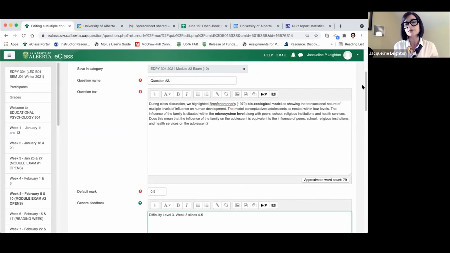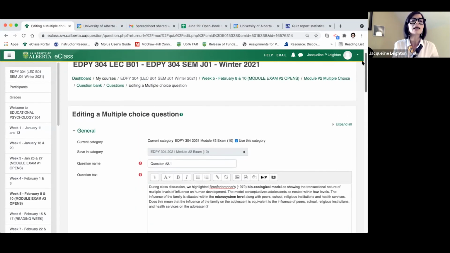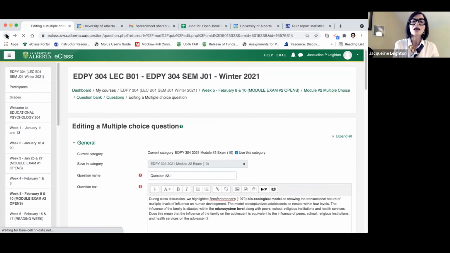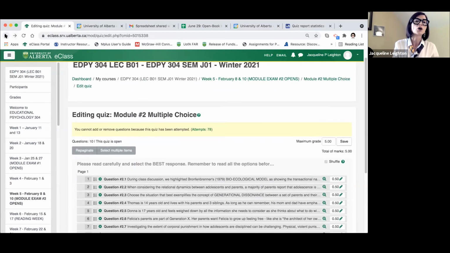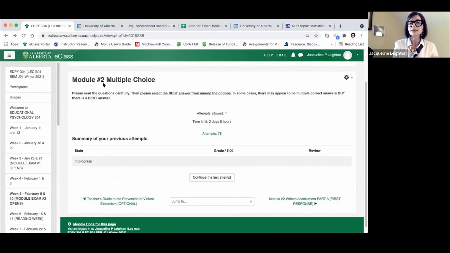Because that's something else in the instructions to the assessment that I make sure students understand, that we are not testing for correct and incorrect. That's very basic, right? At this level, I tell them there are a number of options that can be correct. So your task is to select the best answer from among the options.